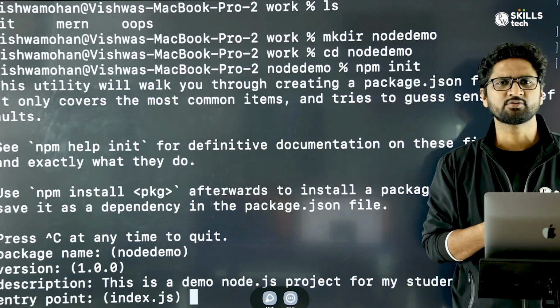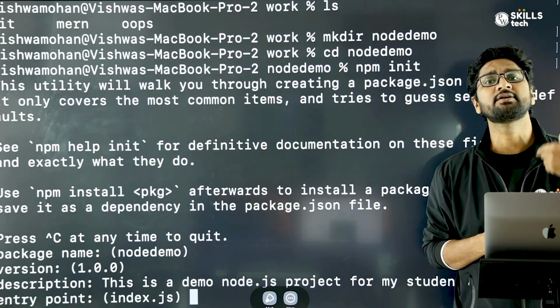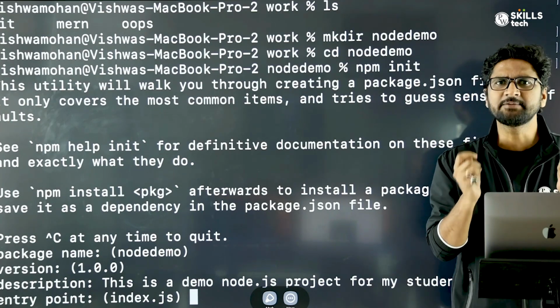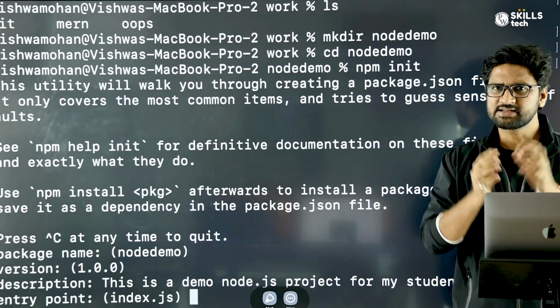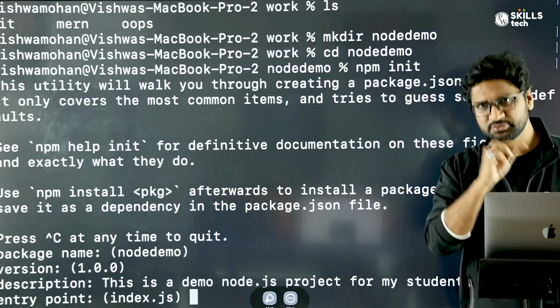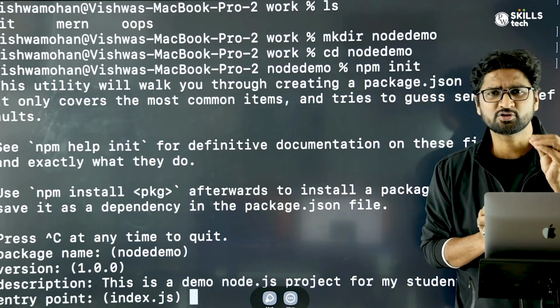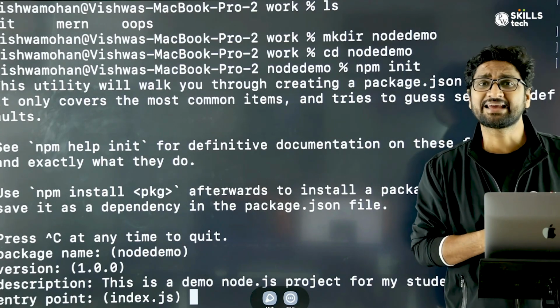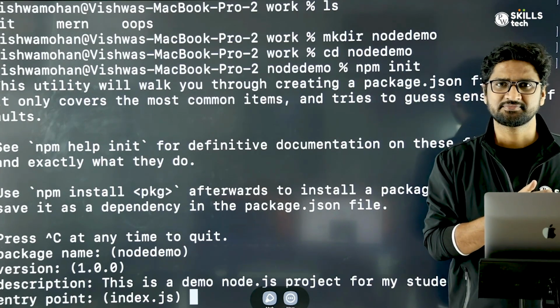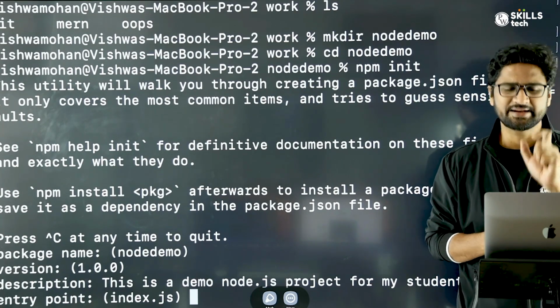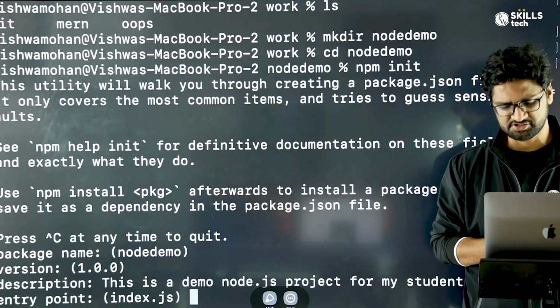In simple terms, the project might have multiple files, so what is that starting point? Just like every house has a main gate through which you enter, similarly every project will have some file which acts like a gate, like an entrance. So what is that entry point? The name is index.js. I'll not make any changes.